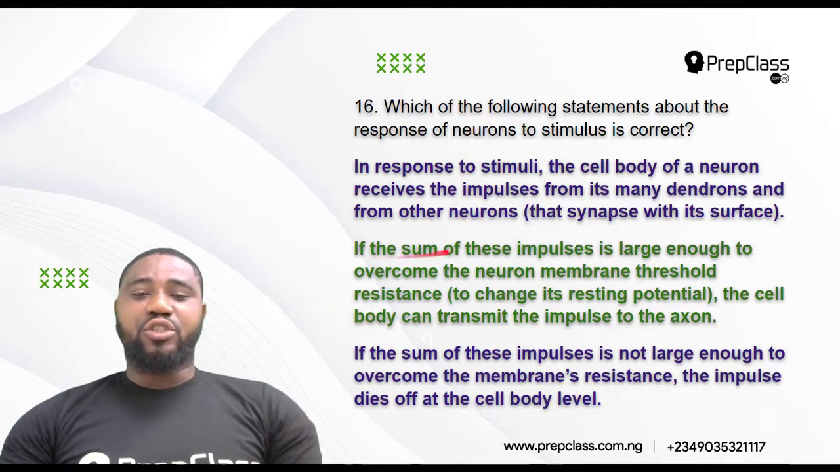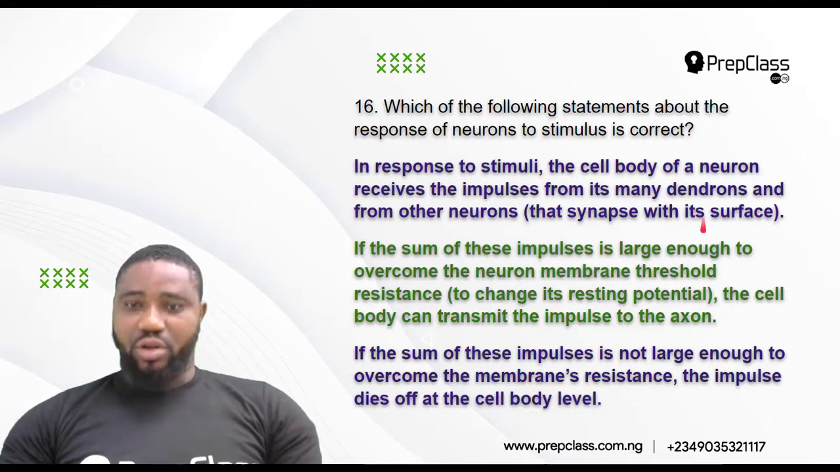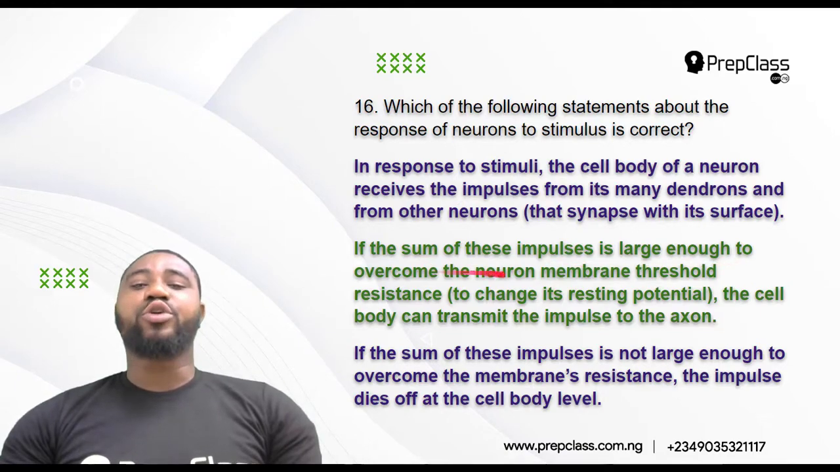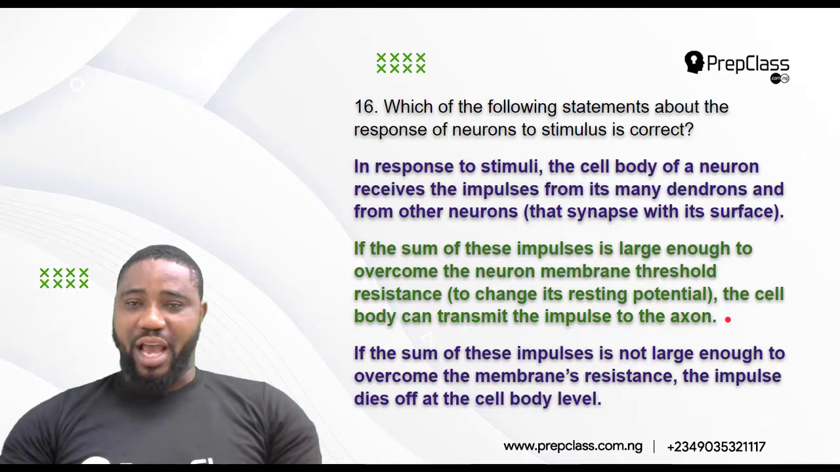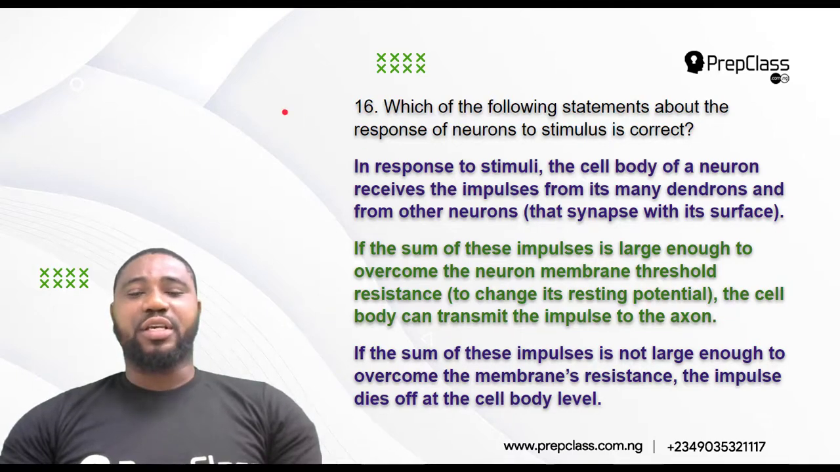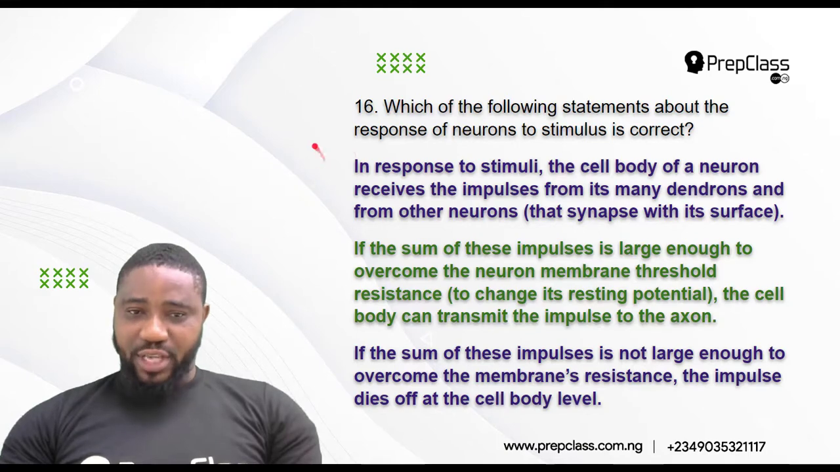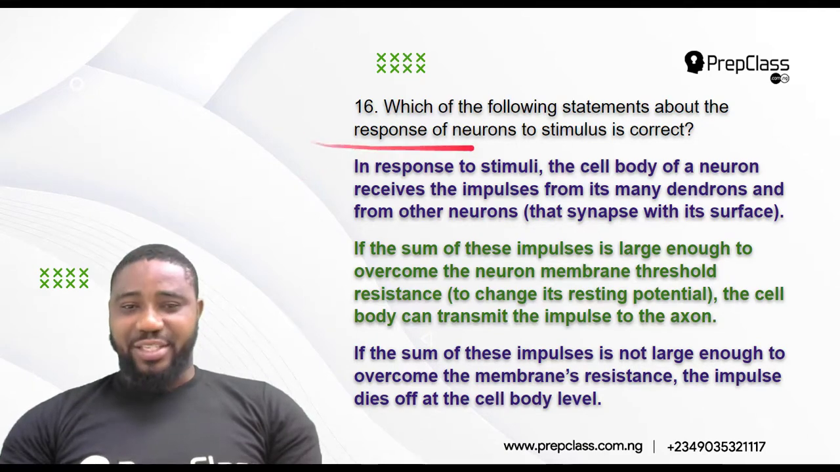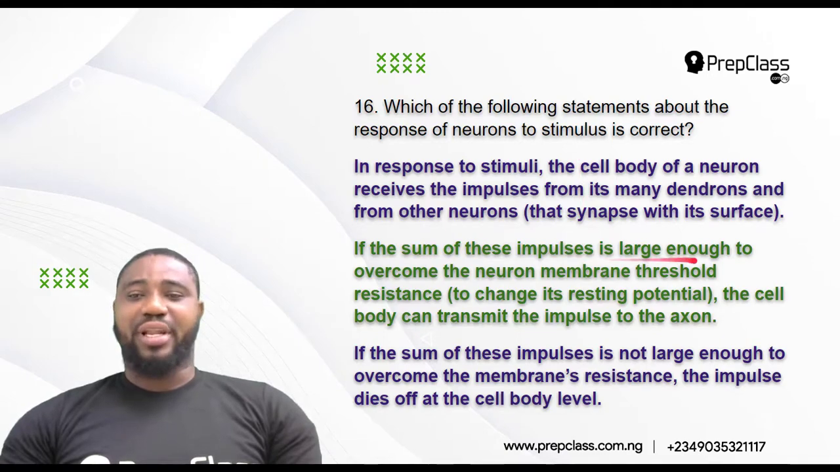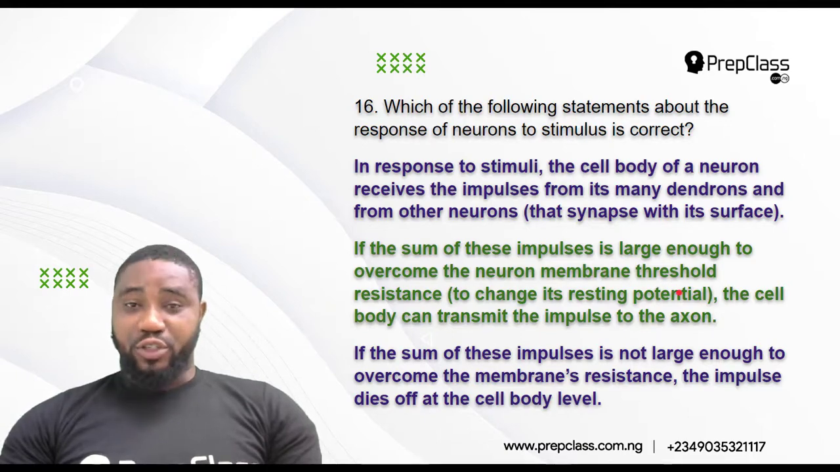So now, if the sum of these impulses along that neuron is large enough to overcome the neuron's membrane threshold resistance, the cell body can then transmit the impulse of the neuron to the axon. So once the stimuli has been conducted to the cell body, for the cell body to pass it to the axon, the sum of these impulses must be large enough to overcome the neuron's membrane threshold resistance. Are you following? Must be large enough to what? Overcome the neuron's membrane threshold resistance. If it's so, then the cell body can transmit the impulse to the axon.